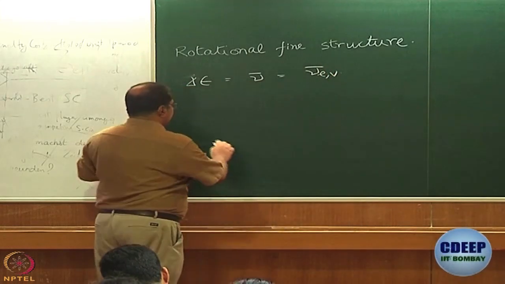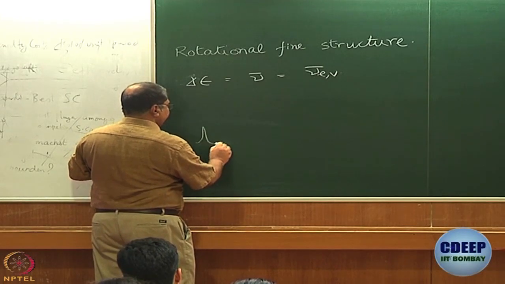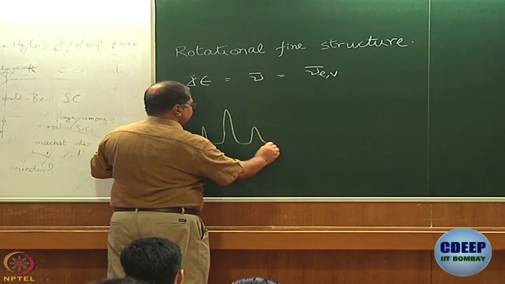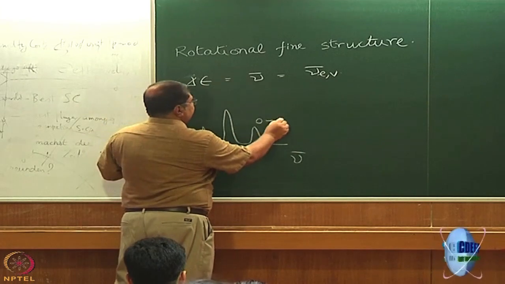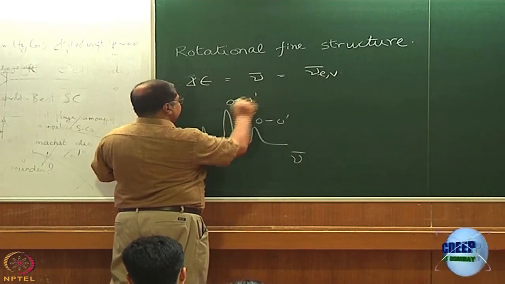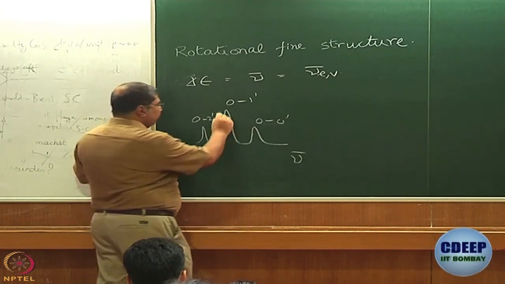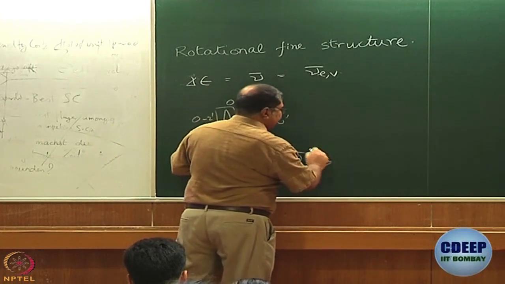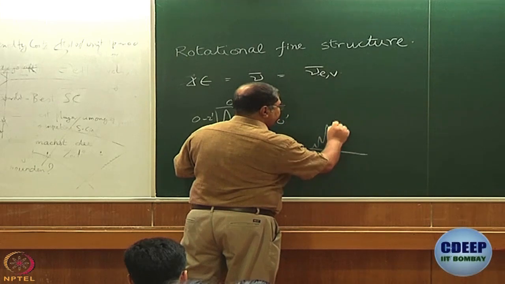So, what we have talked about so far is this kind of spectrum, right. This can be 0 0 dashed, 0 1 dashed, 0 2 dashed, and so on and so forth. Okay. Now, what we are trying to do is take one of these and see whether this can have multiple structure.